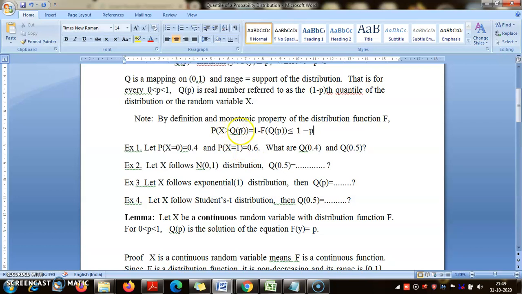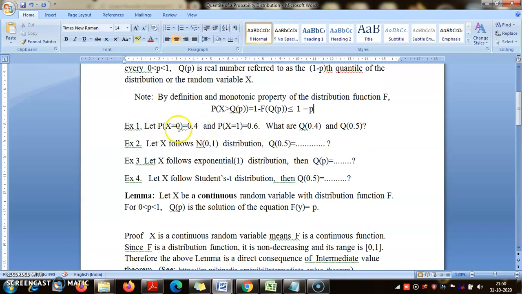Similarly, if p is 0.25, then the probability of exceeding that value will be at most 1 minus 0.25, that is 0.75, which is of course not small. But when p is close to 1, the values of q_p can be very large numbers, because the probability of exceeding them is very small. That means they will be in the extreme right tail. So they represent extreme values. That is the main reason why this is so important.